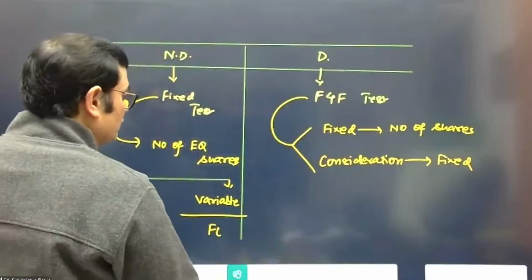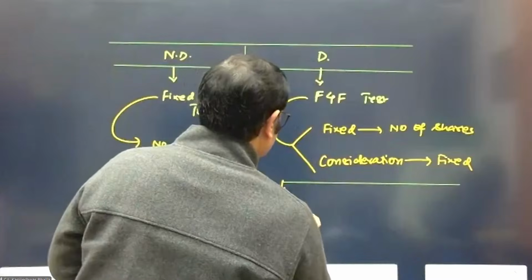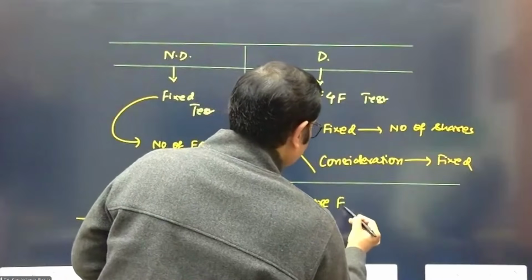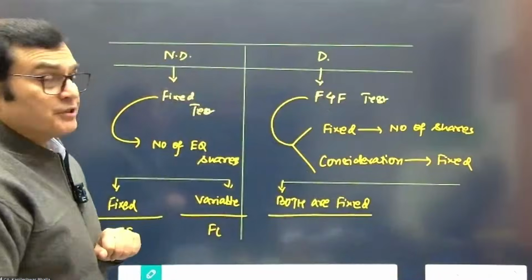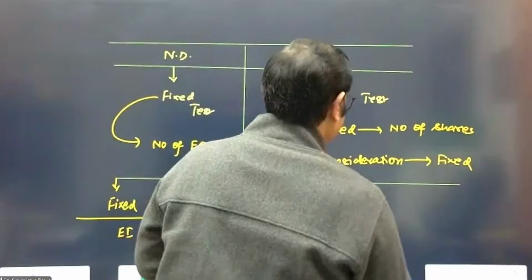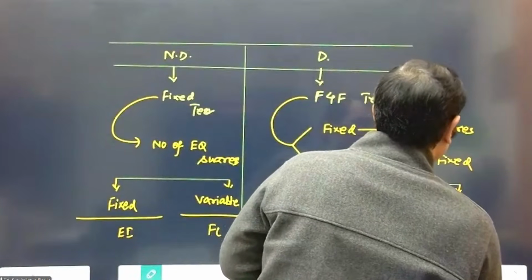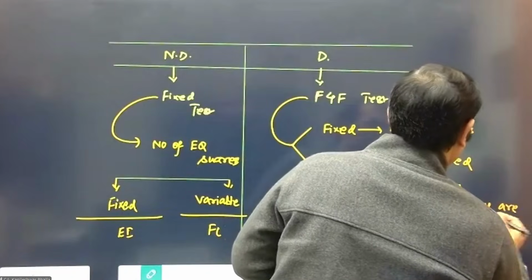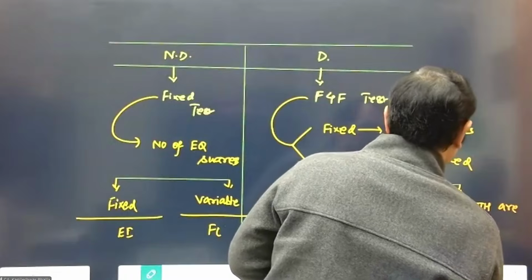Here you have two combinations. Both are fixed, meaning the number is fixed as well as the consideration, so it becomes an equity instrument. If any one or both are variable in nature, then it becomes a financial liability.